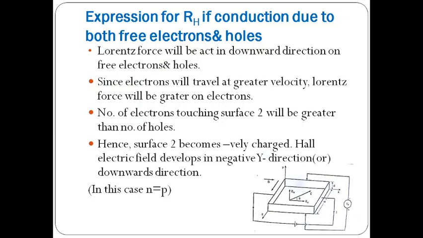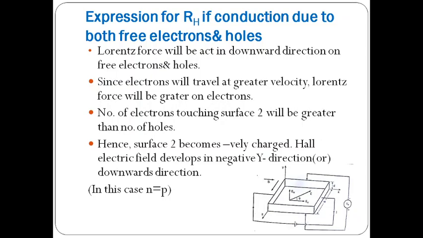So the number of electrons touching surface 2 will be greater than the holes. When electrons and holes are both present in this material, the Lorentz force acting on electrons will be more because the mobility and velocity of the electrons are more.